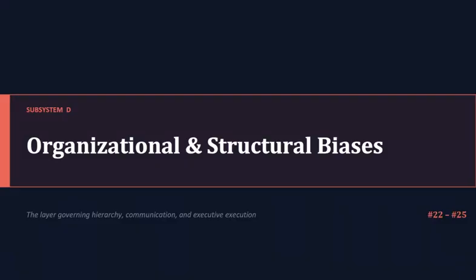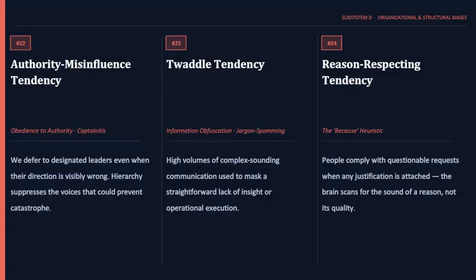Finally, organizational and structural biases. These arise from hierarchy, culture, and organizational systems. Authority misinfluence. People often obey authority even when evidence says otherwise. Twaddle tendency. Complex language is often mistaken for expertise. Reason-respecting tendency. People accept weak decisions simply because a reason was provided.